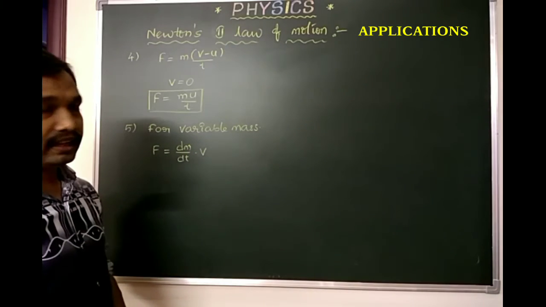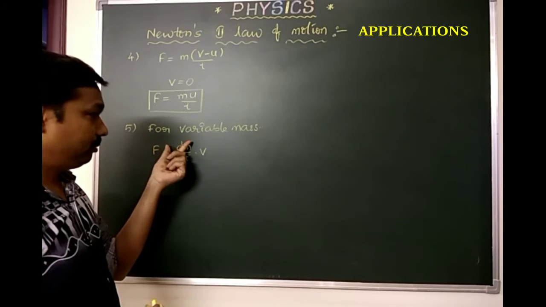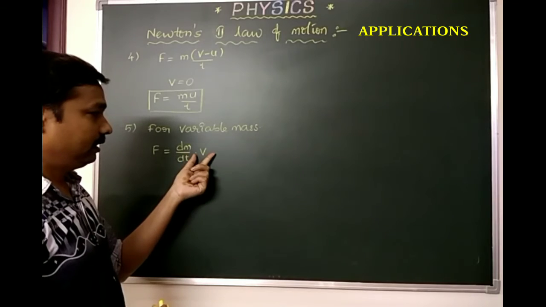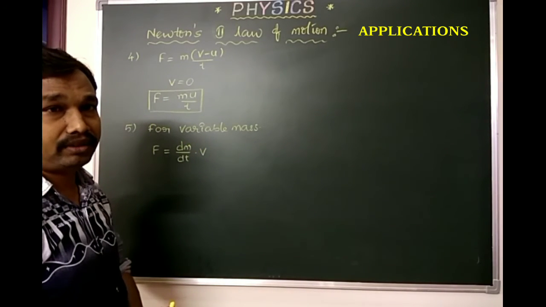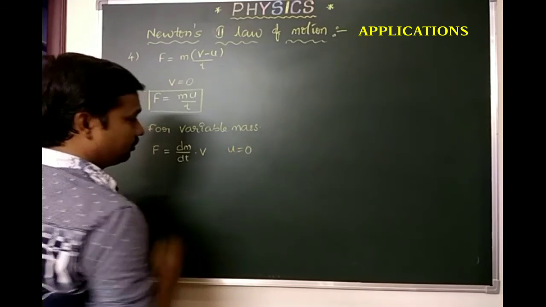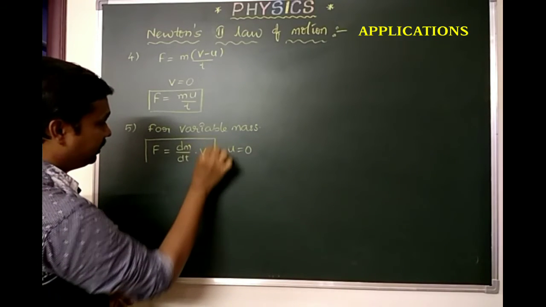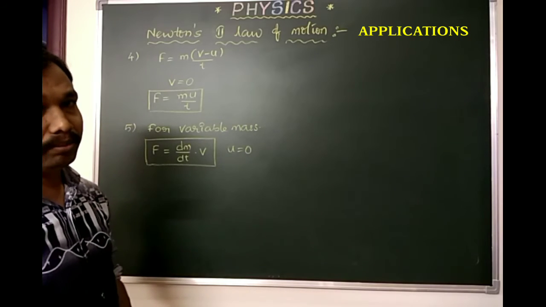Why are we writing this directly? Here dm by dt is nothing but the change in mass with respect to the change in time interval. Here we have a term velocity, initially starting from rest, so u equals 0. So we get the formula F equals dm by dt into v. This is for variable mass.